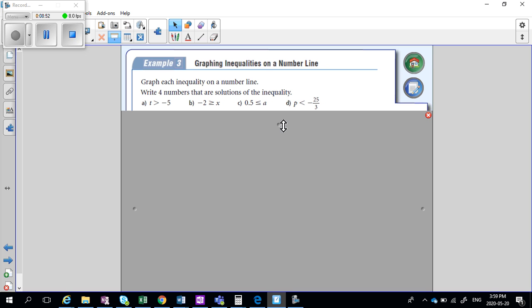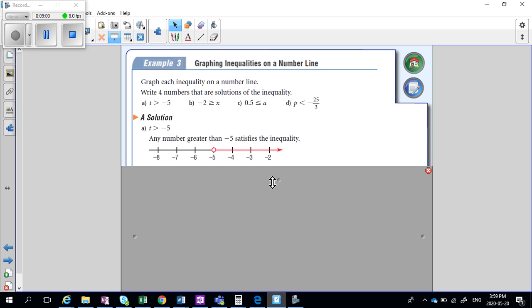Let's graph these on a number line. We'll just look at the first two. T greater than -5. I have to start with -5, and I'm saying anything greater than that. Remember, these are negative numbers, so even though 6 looks bigger than 5, it's not, because it's more negative. These are getting smaller.